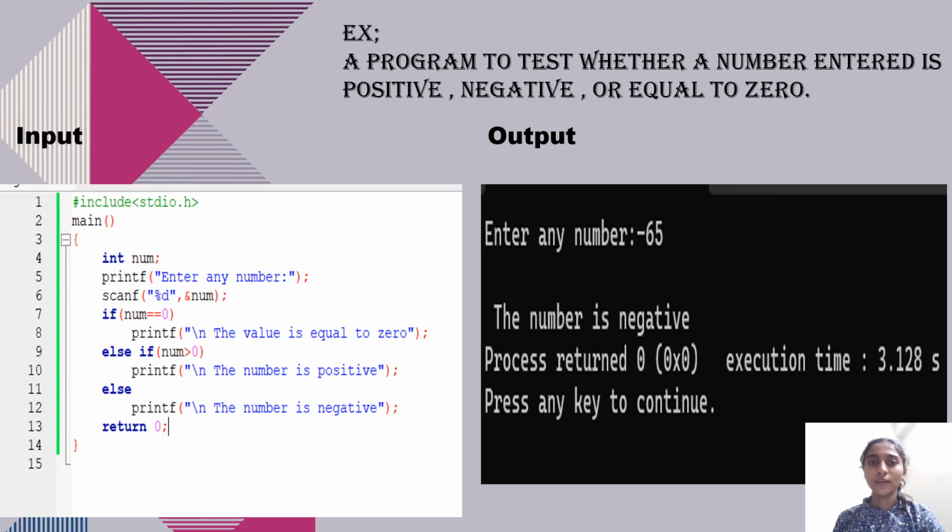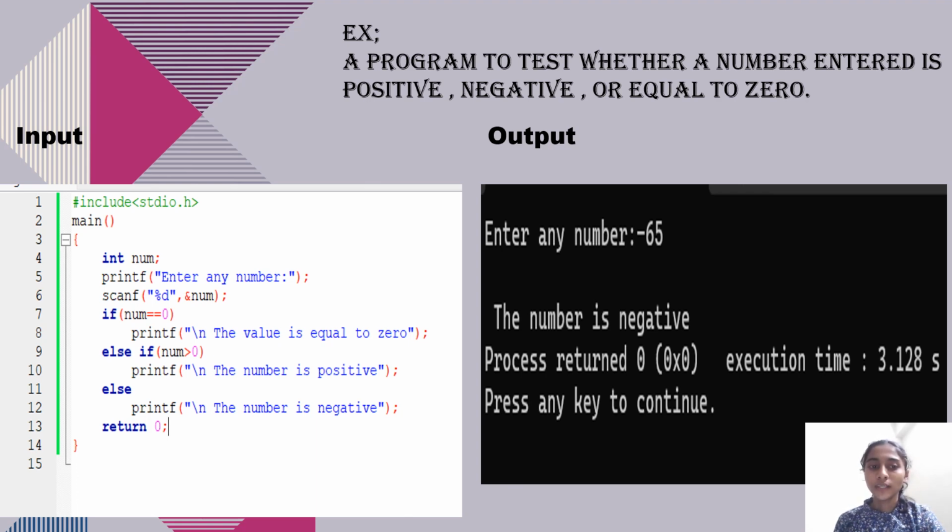Then here we will take one example for the if-else-if statement, a program to test whether a number entered is positive, negative or equal to 0. Here I have given one condition, that is num is equal to 0, and statement 1 says the value is equal to 0, and the second condition is num is greater than 0, and the second statement says num is positive, and the third statement says num is negative.